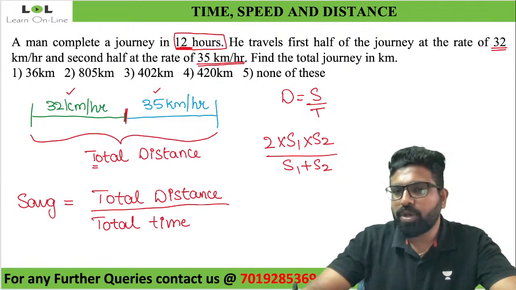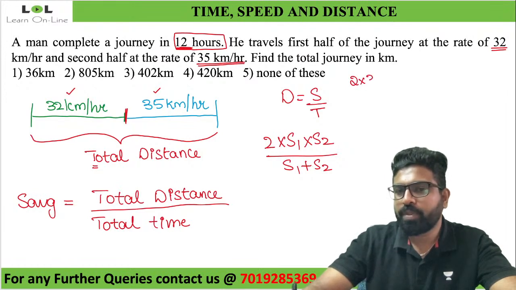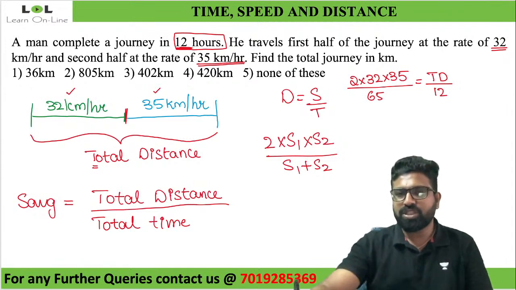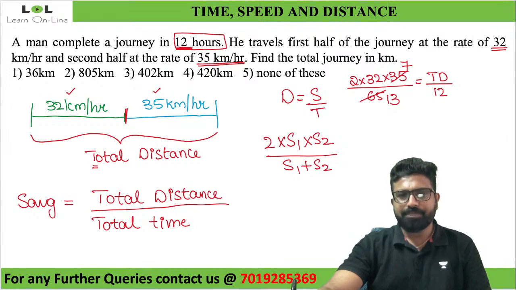Average speed will be 2 into 32 into 35, the whole divided by 67, which will be equal to total distance divided by total time, which is 12. So can I cancel it out with anything? Yes. 5 13 times is 65, 5 7 times is 35. Is there anything else where I can cancel this out?